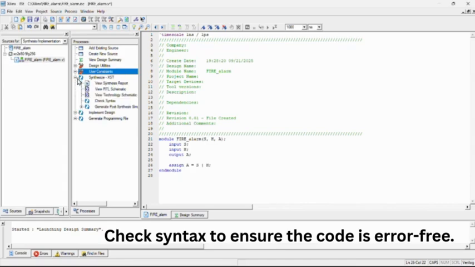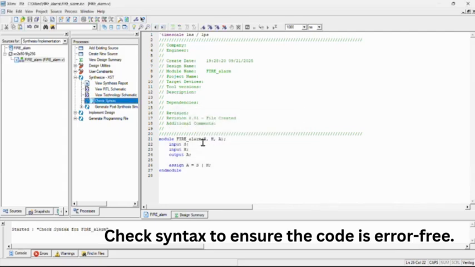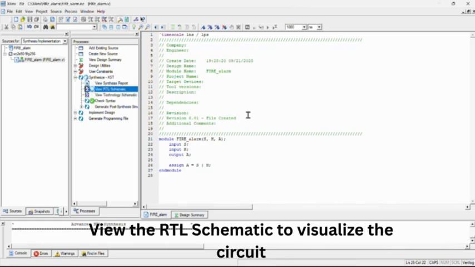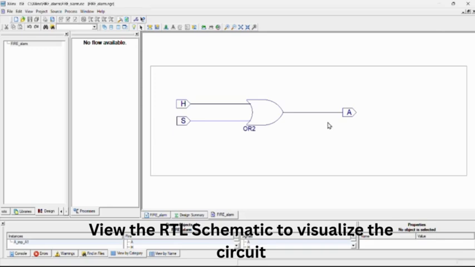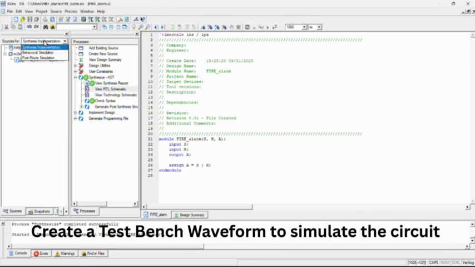Check syntax to ensure the code is error-free. View the RTL schematic to visualize the circuit. Create a test bench waveform to simulate the circuit.